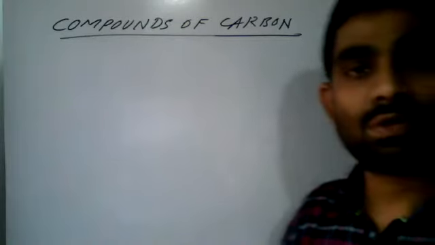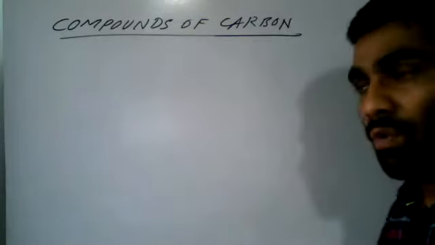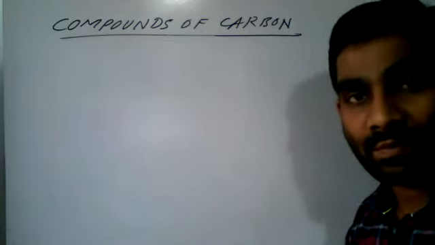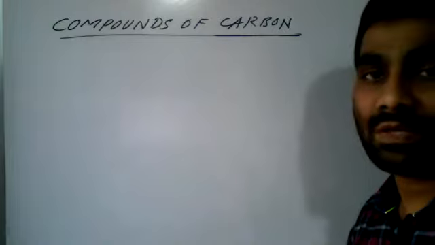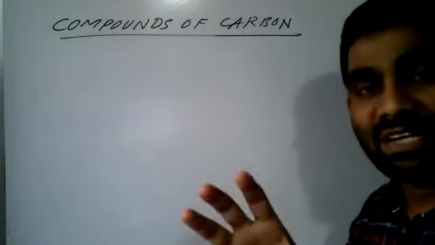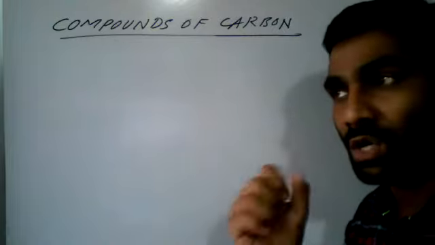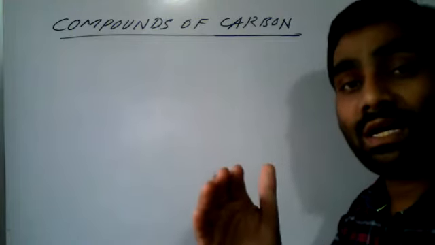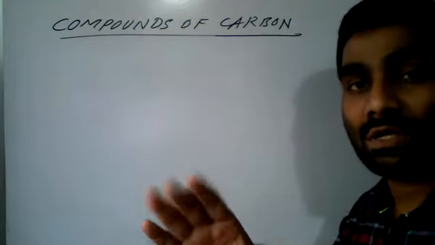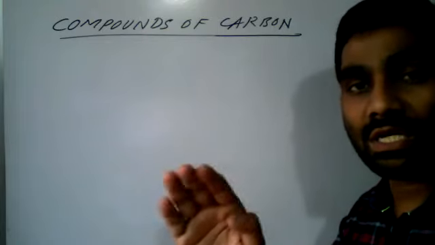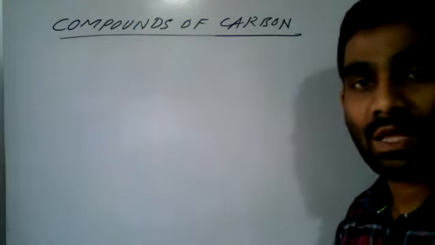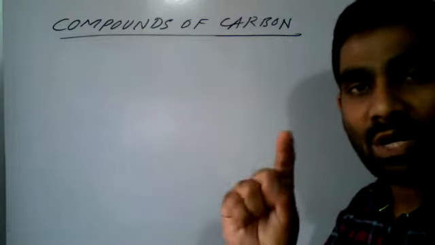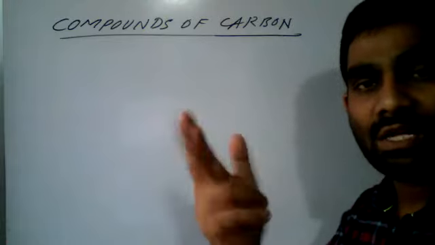Whenever we think about why elements react, why chemical compounds are formed, the simple concept is that the elements want to complete their octet, or we can say elements want to attain the stable configuration, or stable state, or state of noble gas. Therefore, they react by two methods: either by loss and gain of electrons, or by sharing of electrons.